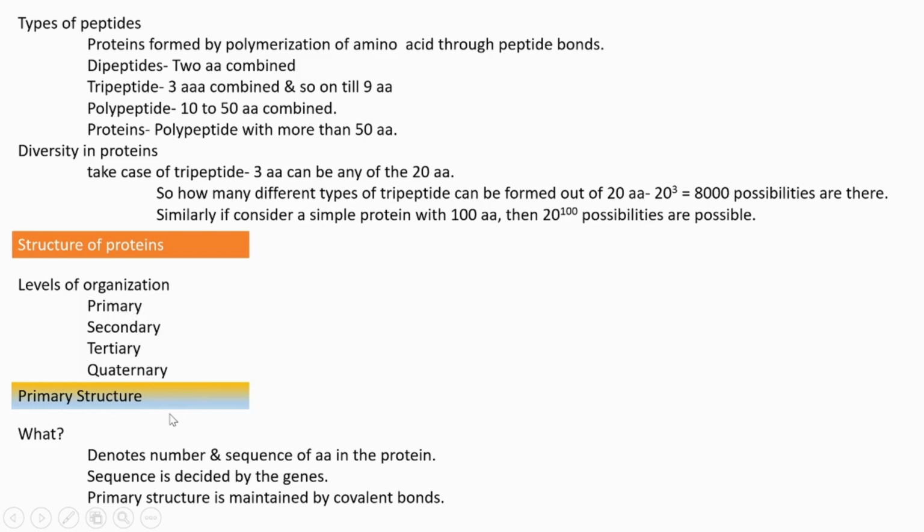First is primary structure. Primary structure means what? It is the number and sequence of amino acids in the protein. We consider the primary structure of a protein to be somewhat like this: amino acids sequentially arranged. On looking at that, we can understand the sequence of amino acids in a protein. And that sequence is determined by the gene responsible for forming this protein.